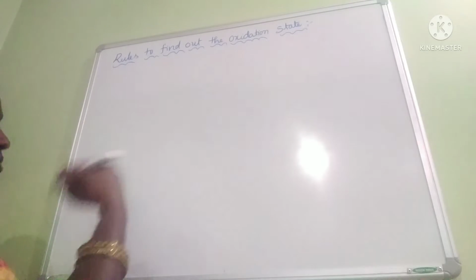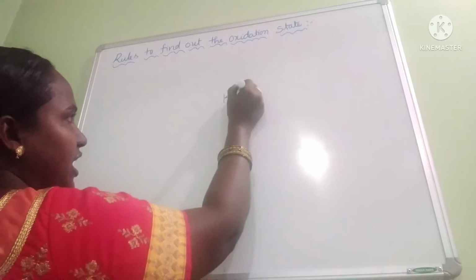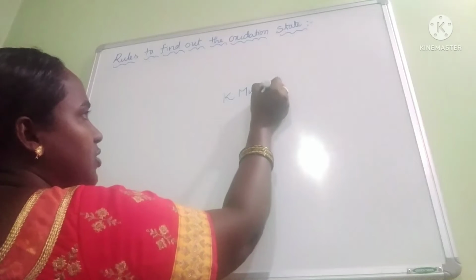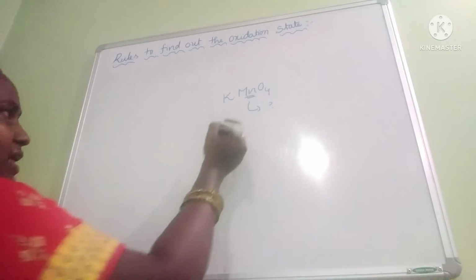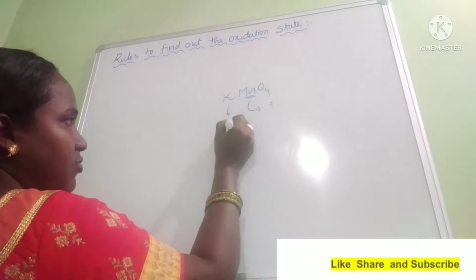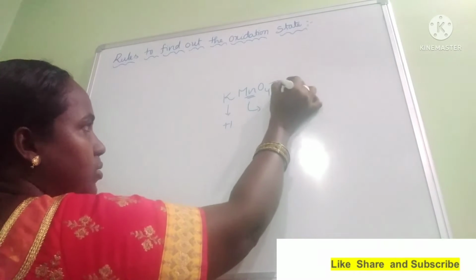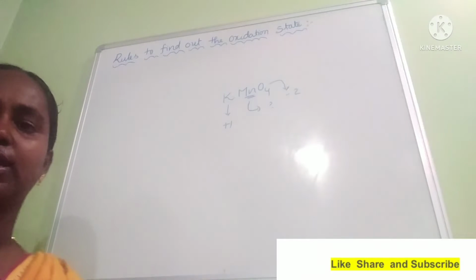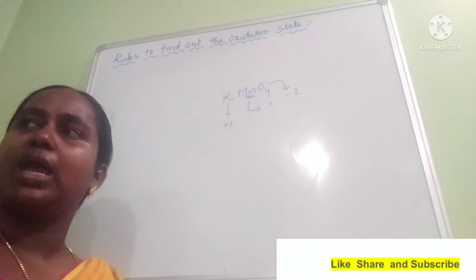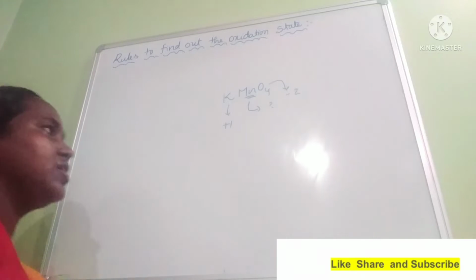For example, in my previous video, I explained about KMnO4, to find out the oxidation state of manganese. We don't know the oxidation state of manganese. Potassium, alkali metals, +1, oxygen -2. Why? Because -2, it requires 2 more electrons to get the octet configuration.